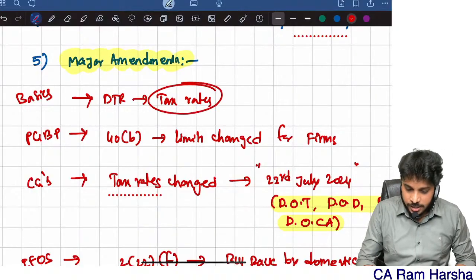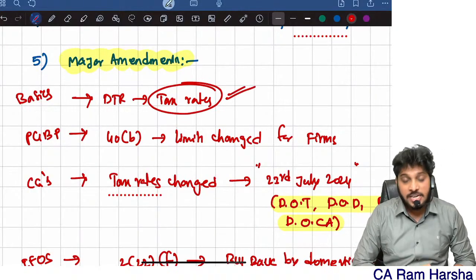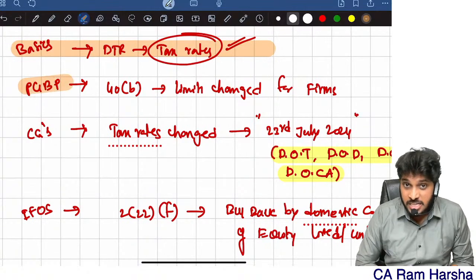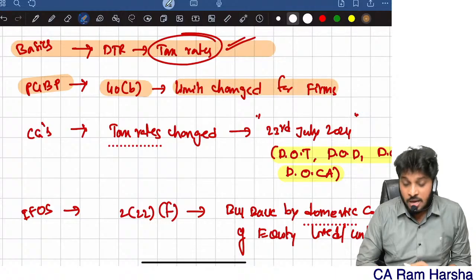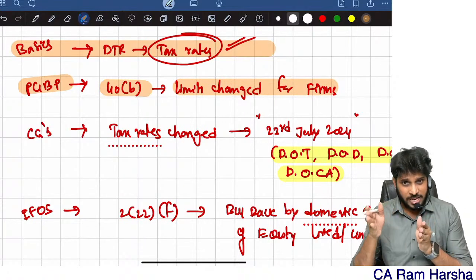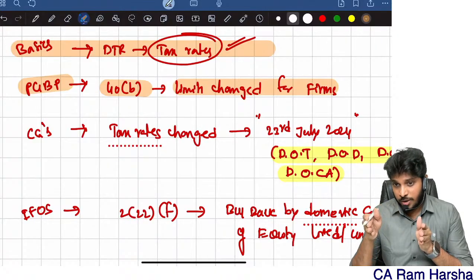So main tax rates have been changed, and I already discussed it right now. The second major amendment is in PGBP, section 40 subsection B. Partnership firms can pay remuneration to working partners.